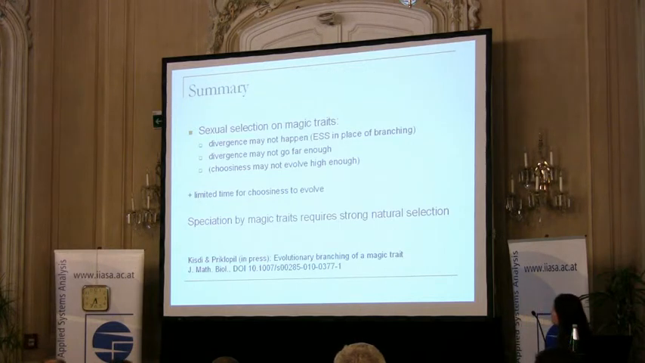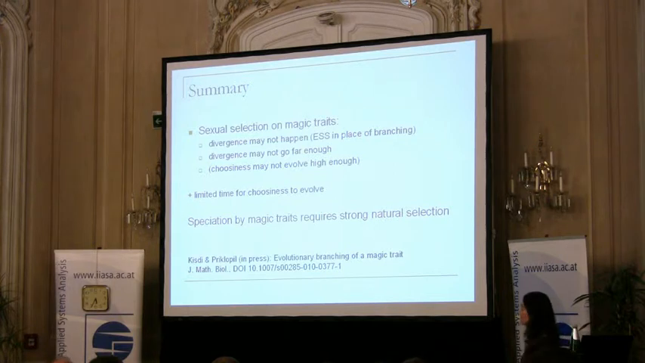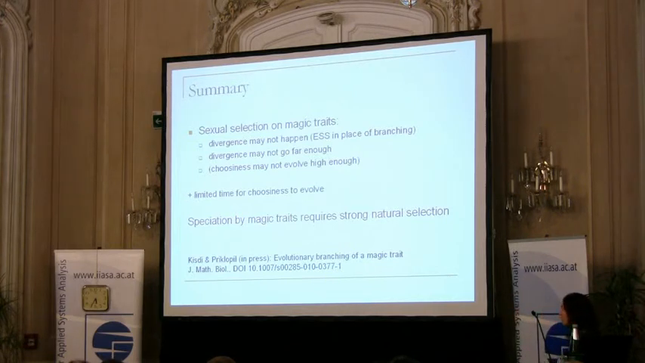So to summarize, sexual selection or magic traits cause a number of problems. First of all, the divergence may not even happen. We can have an ESS in place of a branching point. And actually, this is the problem that we see most often in realizations. But even if we have evolutionary branching, it could be that divergence stops short of speciation, so the two branches do not get far enough. And the third problem is that choosiness may not evolve high enough. And then in addition to this, we had this last problem of having a limited time for choosiness to start evolving. So there is a time window for the onset of speciation.